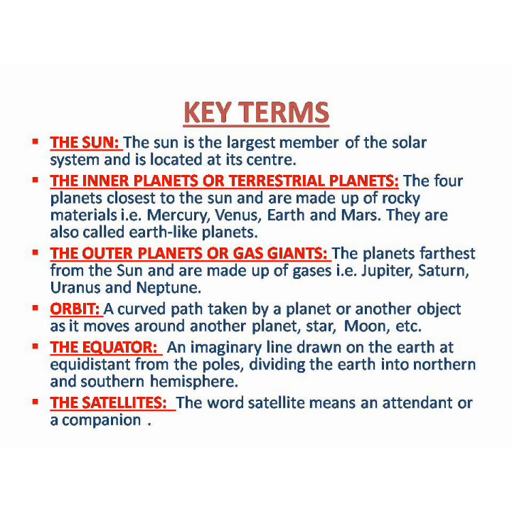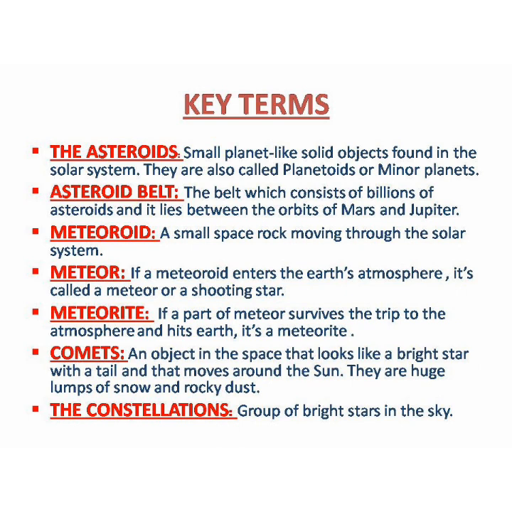Now the other key terms that are important are the asteroids. Asteroids are the small planet-like solid objects which are also present in the solar system. They are also called planetoids or minor planets.